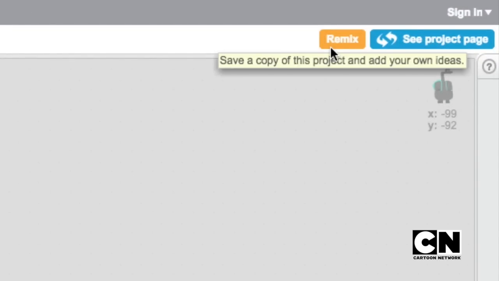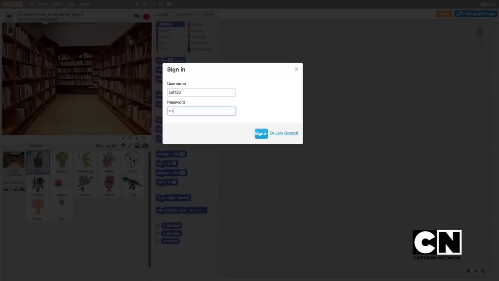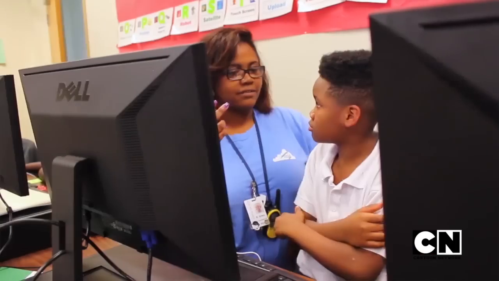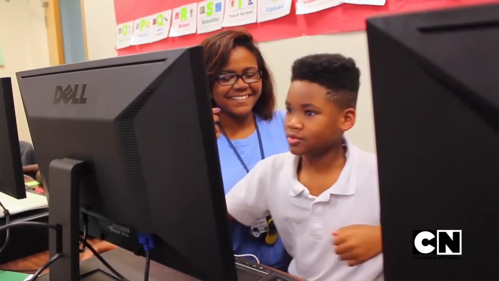To save your project to your account, click Remix and sign in. If you don't have a Scratch account, pause the video now and ask your teacher if you should create one. If you don't have an account, that's okay. Next, return to this tab and click the arrow to move on to the next video. The next video will describe how to start your story with dialogue.